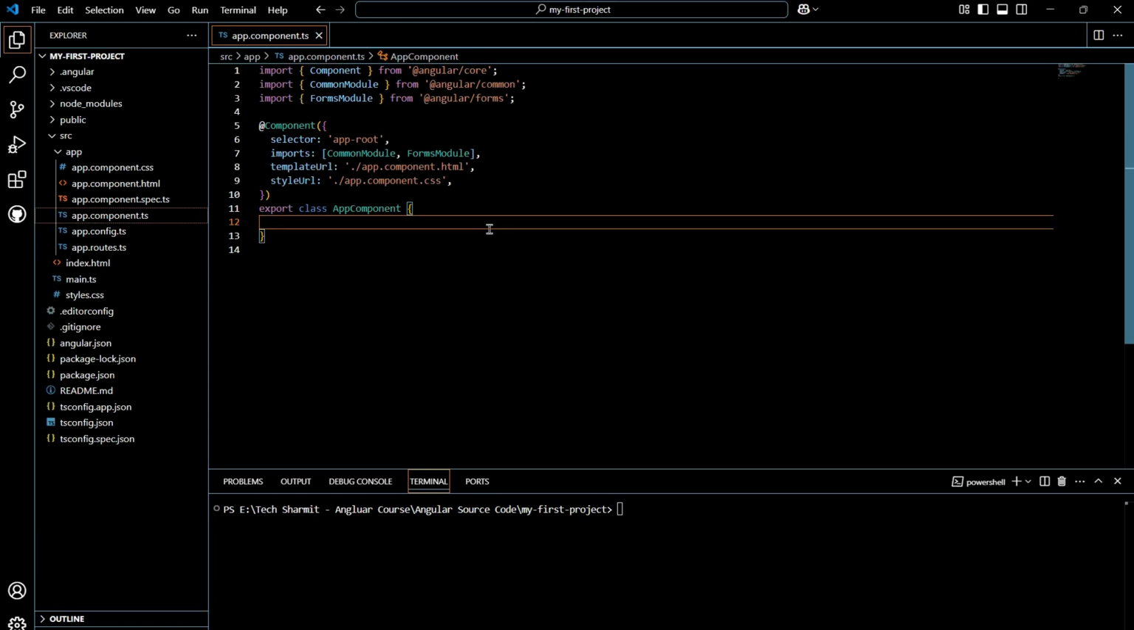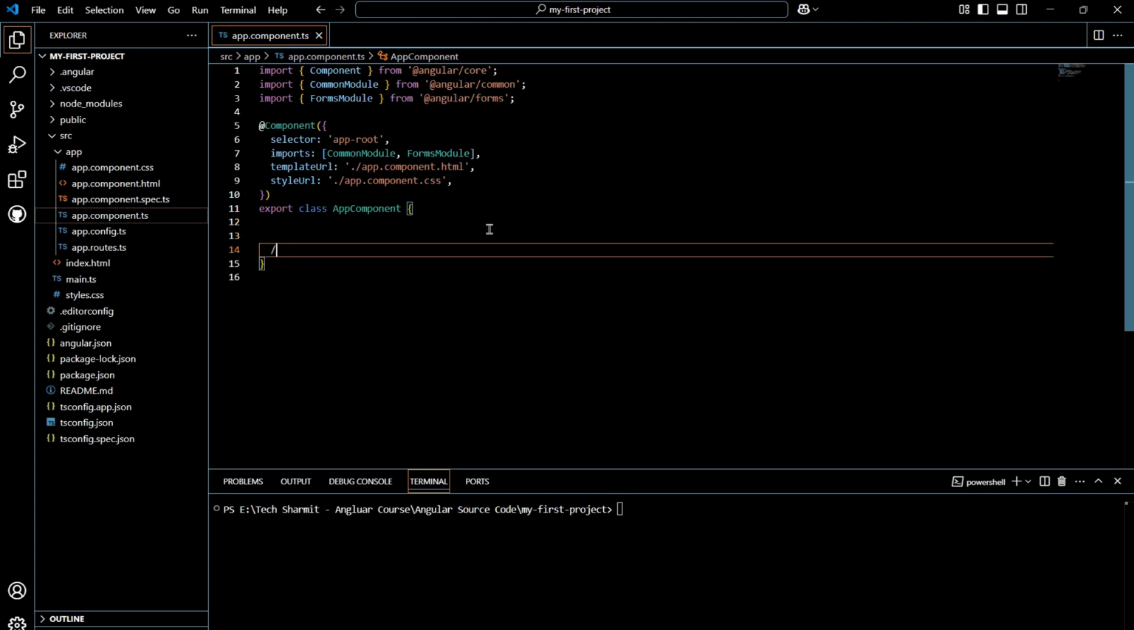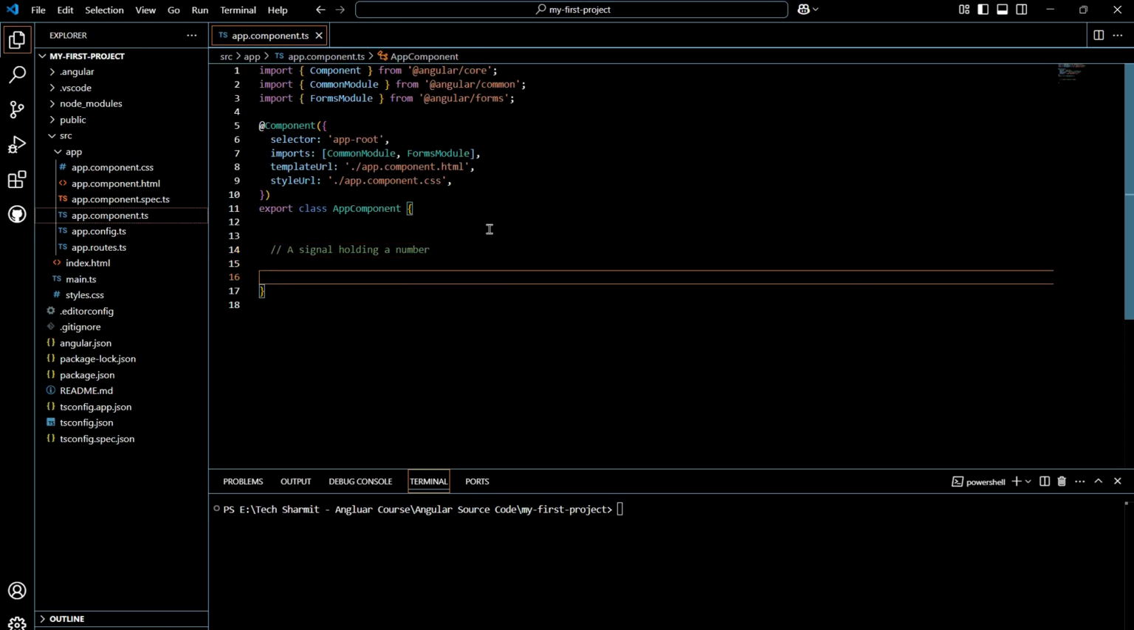For that you simply go to your app.component.ts file in which we are right now, and here we will define the signal. The first signal I will define with the name counter and hold the value 0. So let's write everything with proper comments so that you can take notes of it. Okay, so here I will write a signal holding a number. Then we will write here counter